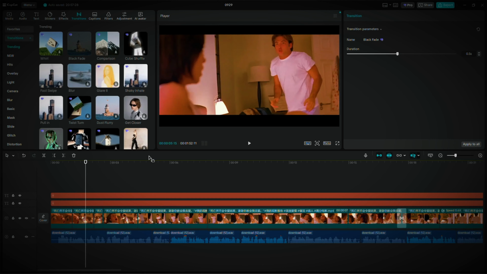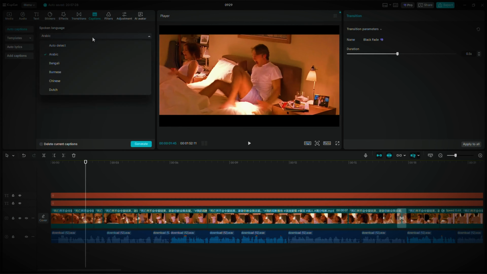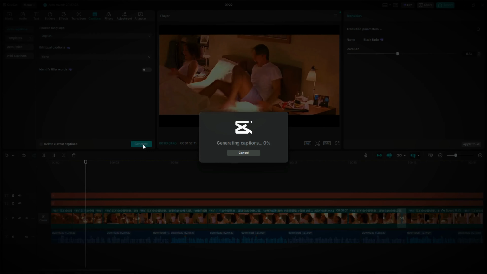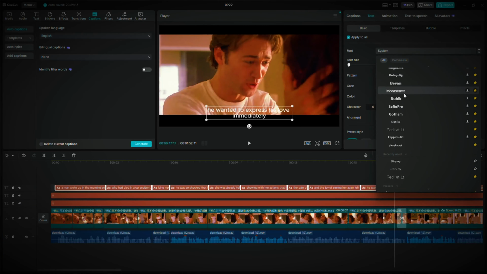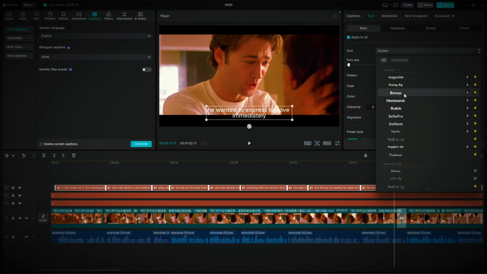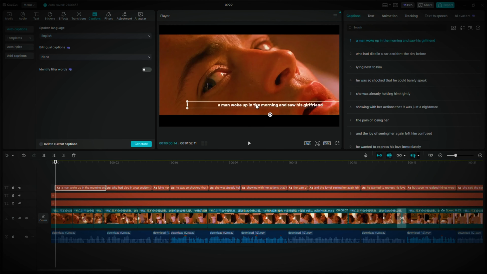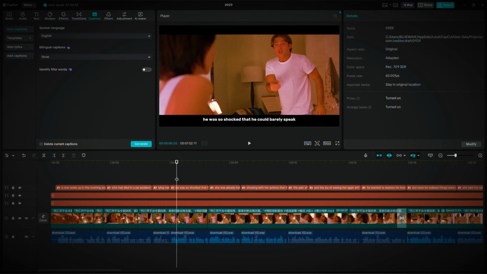After that, it's time to add captions. Click on Captions, choose the language of your video, and hit Generate. You can style it however you like, but I prefer to keep mine simple. I usually expand the text box so the words don't break into the next line like this. Once everything looks good, you're ready to export your video and upload it to YouTube.